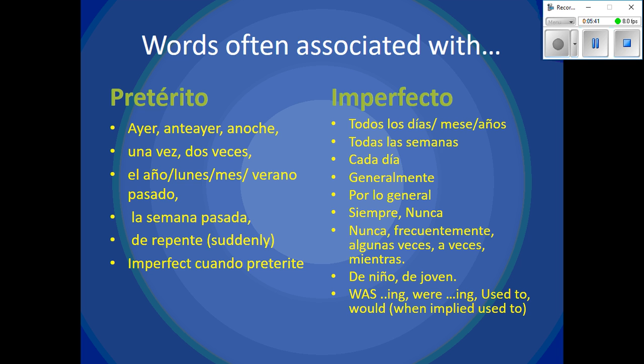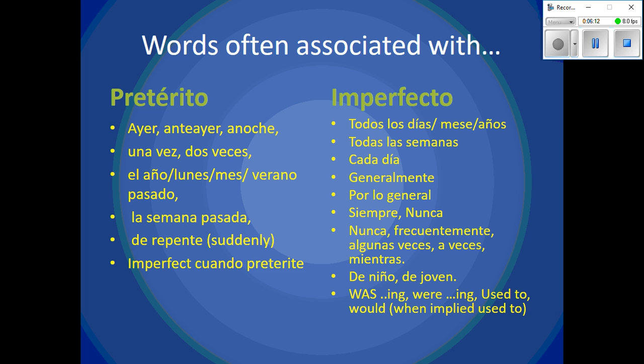Some words often associated with preterite: ayer, anteayer, anoche, una vez, dos veces, el año pasado, el lunes, el mes pasado, el verano pasado, la semana pasada, de repente. Imperfect, cuando, preterite. That's generally how it goes: something that was going on. When is your keyword, and then preterite.